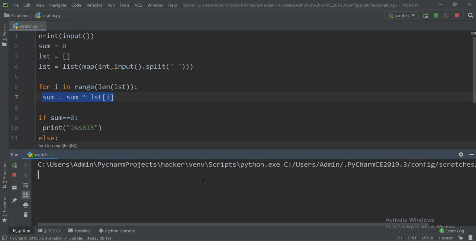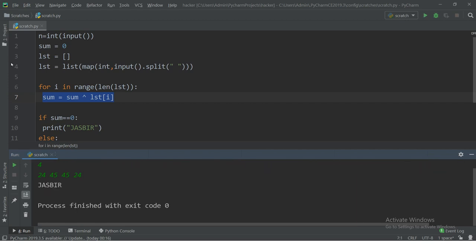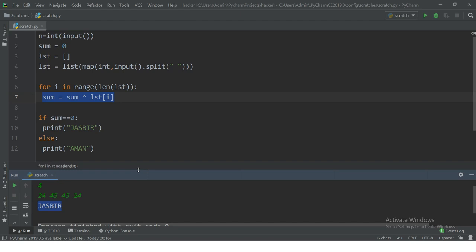So we'll just run the program. We'll enter now 24, 45, 45, 24, and you can see the output is Jasbir, just as we predicted. So this is how this question can be solved.